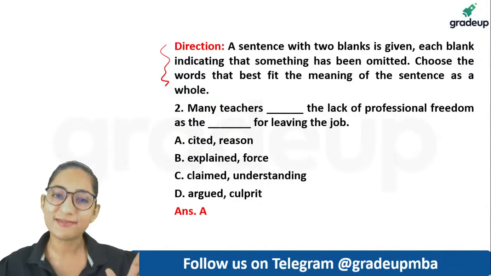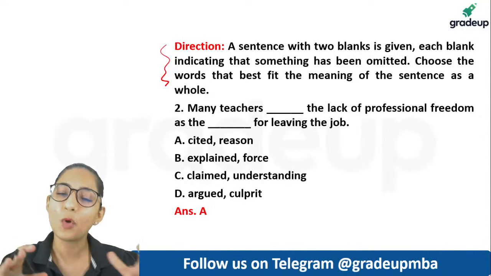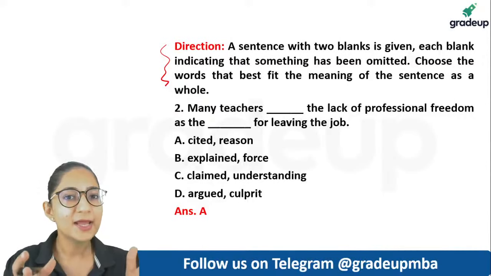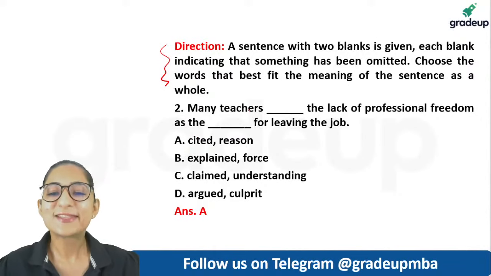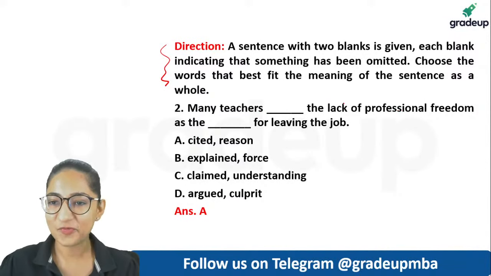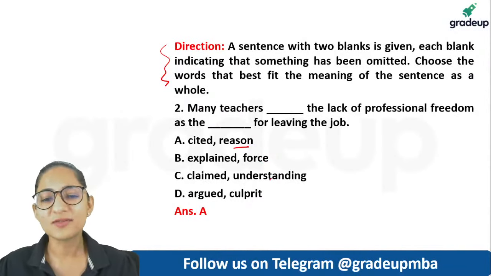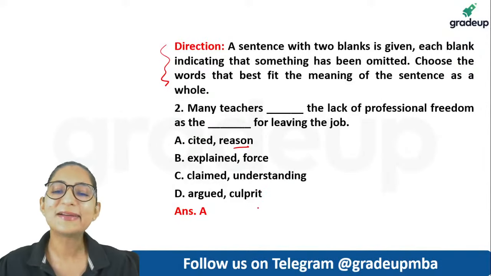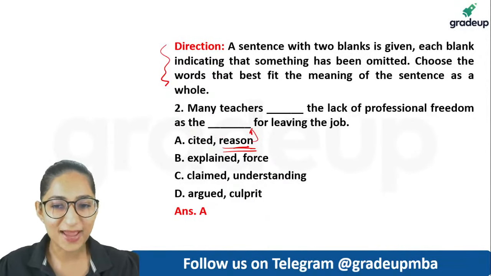I'm not saying that all the questions are easy, but we have a combination of easy questions, difficult questions, moderate questions. All in all, when it comes to Maharashtra CET, you have to have the right frame of mind and your speed. Speed has to be very good. Okay. So many teachers dash the lack of professional freedom as the dash for leaving the job. As the reason for leaving the job, yes. You can't say as the force for leaving the job. You can't also say as the understanding for leaving the job. As the culprit. Again, you can't call it culprit for leaving the job. So the only word that can actually fit in the second blank is reason.